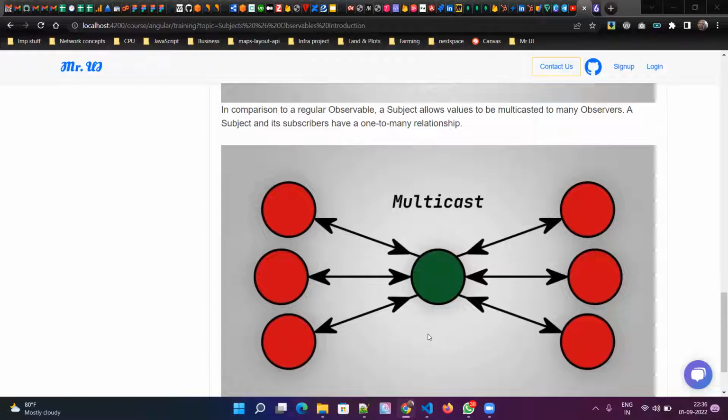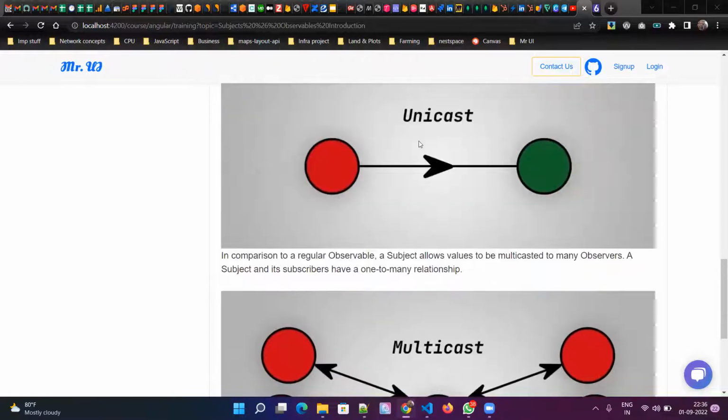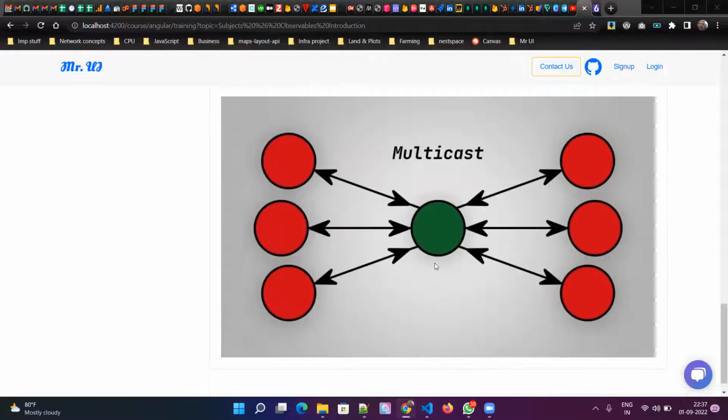Okay, it's like multiple pipelines. So this is called multicasting, and this is called unicasting. Uni means one. Okay, casting means basically sending data. So unicasting means sending data between one producer and one subscriber, and multicasting is multiple producers and multiple subscribers.